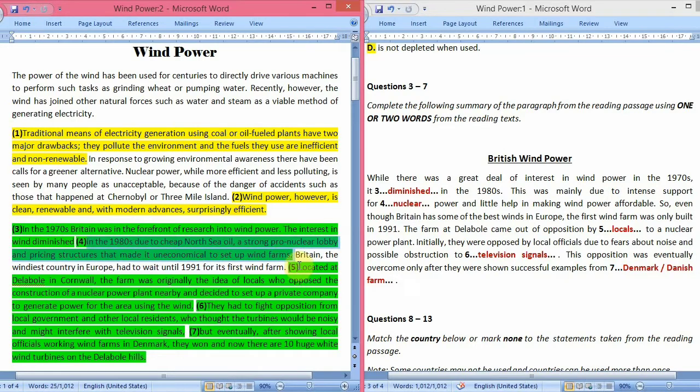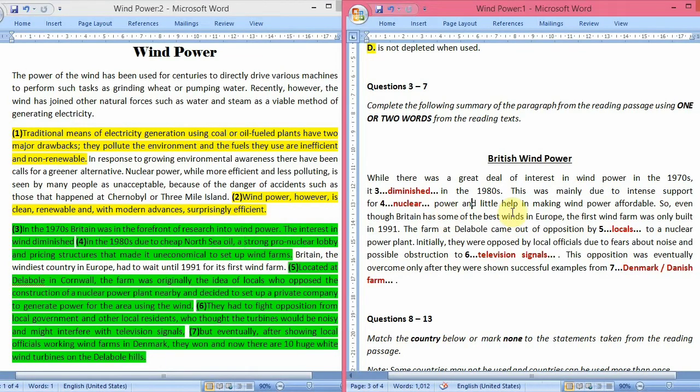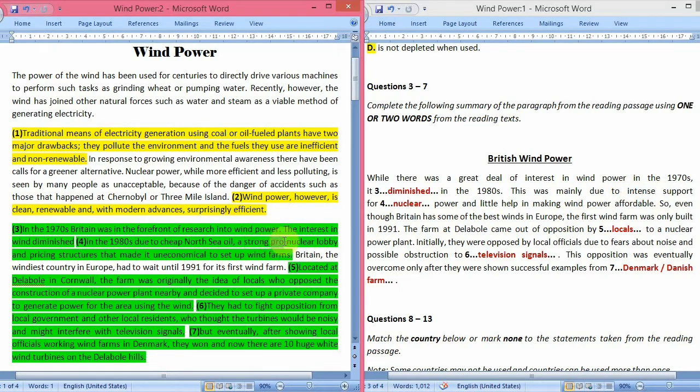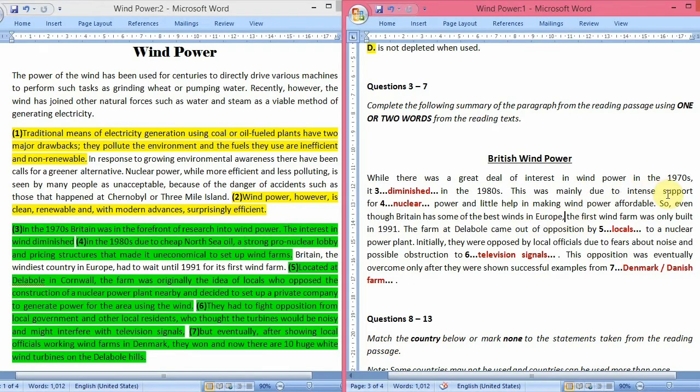Okay, so they were saying that in the 1980s, the interest in wind power diminished due to the cheap North Sea oil. So it was a strong pro-nuclear lobby, where the word pro-nuclear means in favor of nuclear power plants, suggesting that there should be an increase in the number of nuclear power plants. So for the word strong, here has been written intense. Okay, and for the word pro, which means in favor of or in support of, here the word written is support, and so definitely our answer would be nuclear.